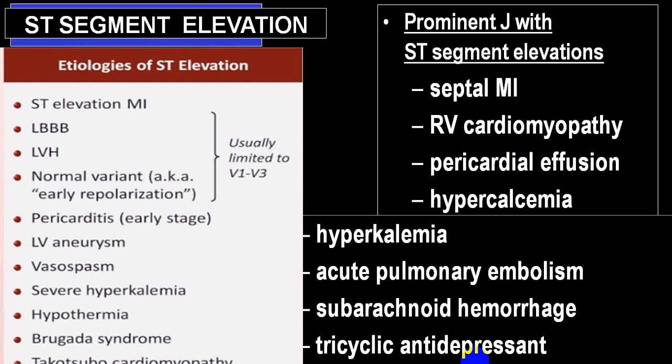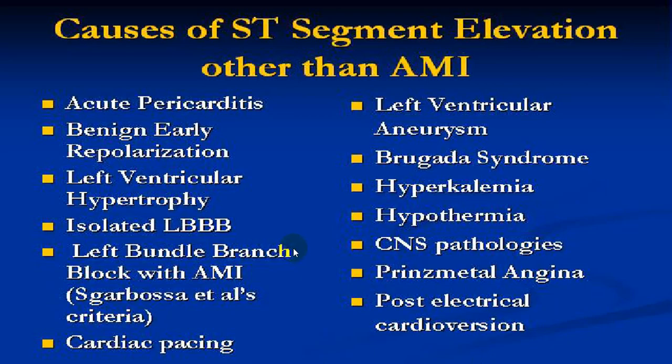So these are all the conditions where you can have ST segment elevation. These are usually ST segment elevation equivalents and mimics.